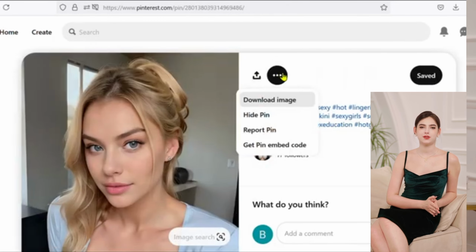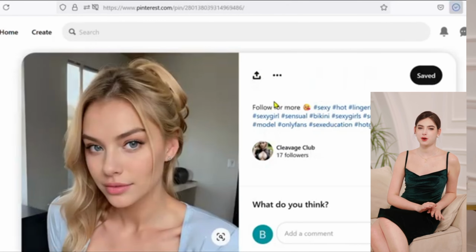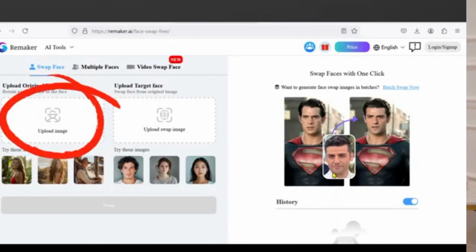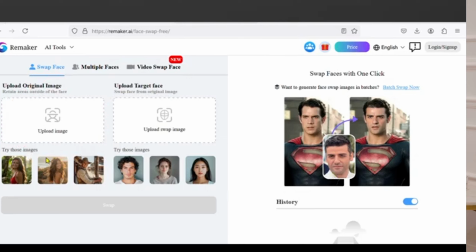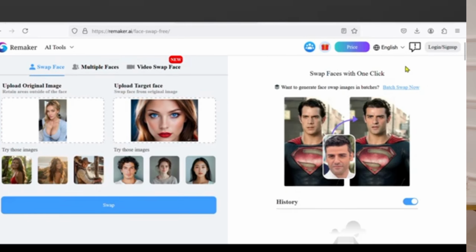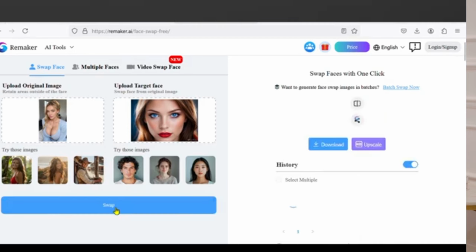After downloading the photos, we'll go to this site called Remaker AI. Here in the first box I will put the pictures that we downloaded before. For example, I will put these here, and then here we will put the face picture in this way. Then we press swap, and in a few seconds the picture will appear like this, and we do this process with another photo.